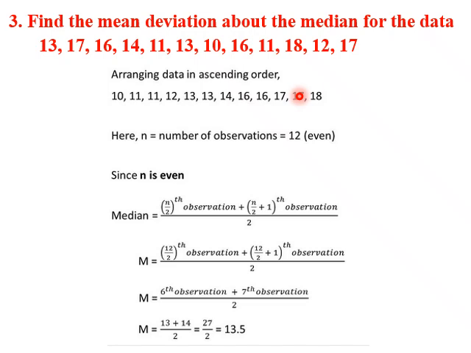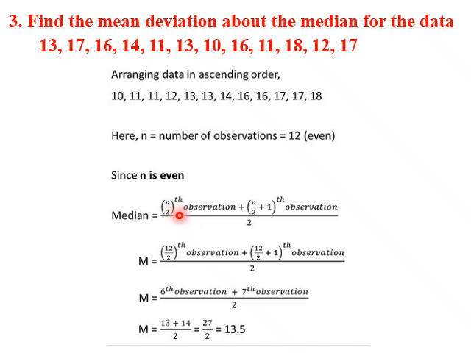How many observations are there in this? There are 12. We count 1, 2, 3, 4, 5, 6, 7, 8, 9, 10, 11, 12 observations. For an even number, median will be the average of the n by 2th observation and the n by 2 plus 1th observation. We add those two and divide by 2.